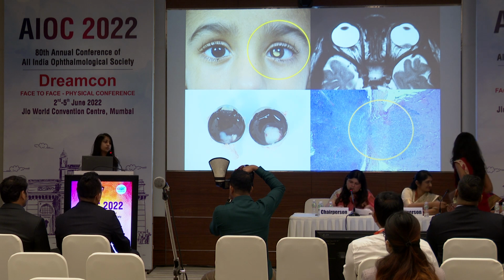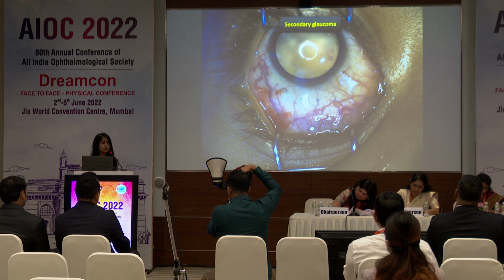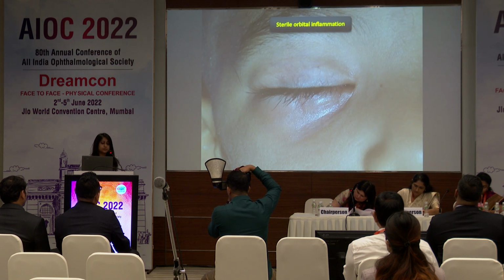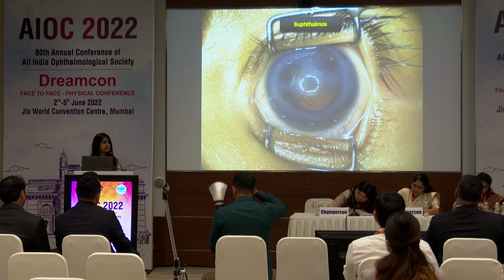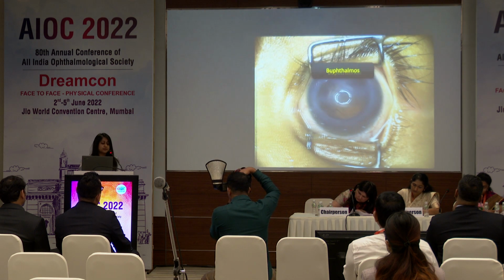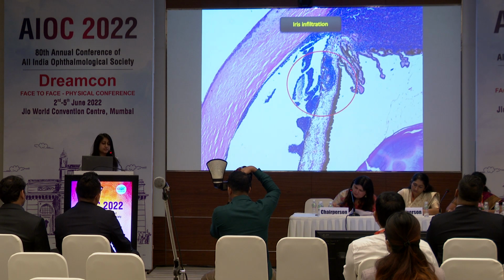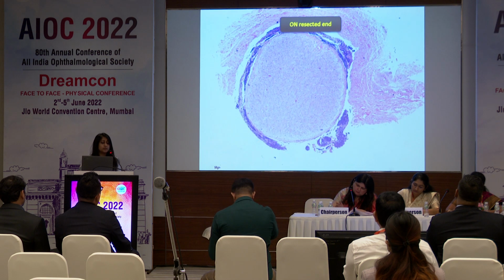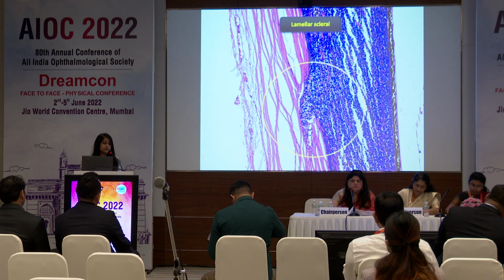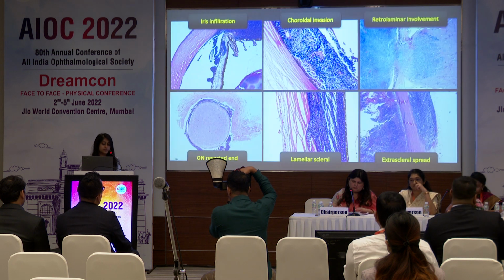So let's see what the clinical risk factors would be. Iris neovascularization, secondary glaucoma, sterile orbital inflammation, AC seeds, hyphema, and buphthalmos. These are the 6 possible clinical risk factors, and we put them all together. At the same time, we put together iris infiltration, choroidal invasion, retrolaminar involvement, optic nerve resected end involvement, here the meningeal involvement is seen, lamellar scleral involvement, and extrascleral spread. So we put together histopathological risk factors.